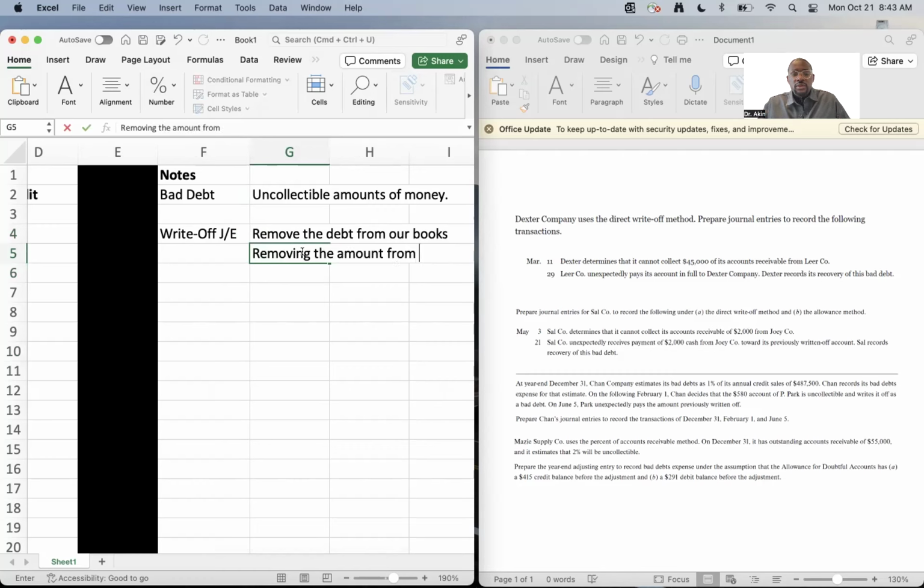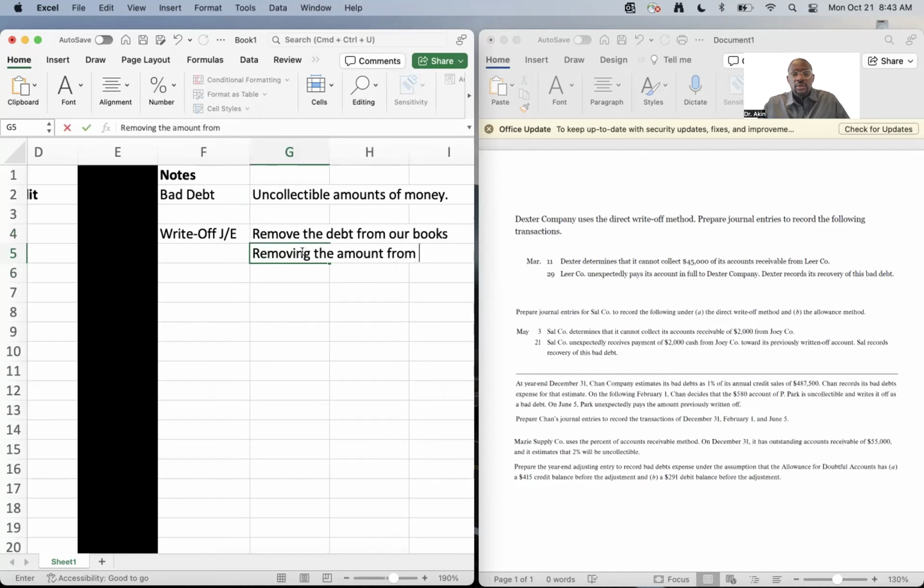Now, there are two very critical ways to write off debt. The first one, we call the direct write-off method.